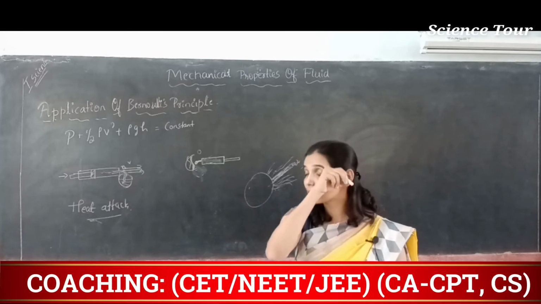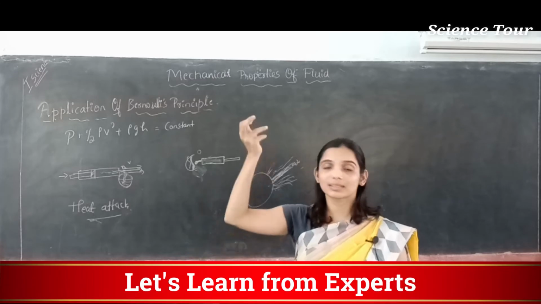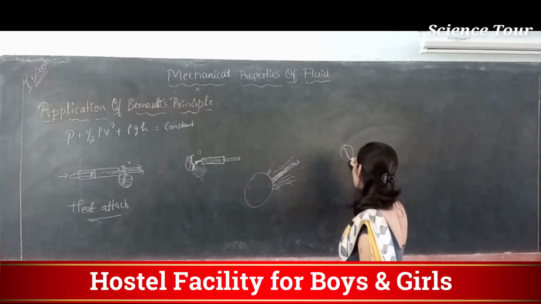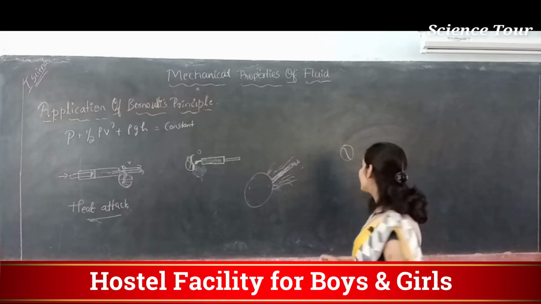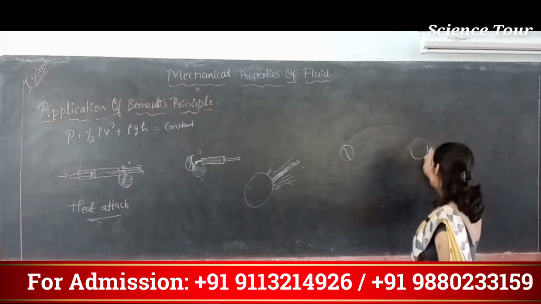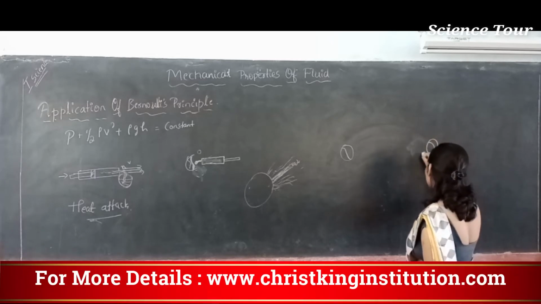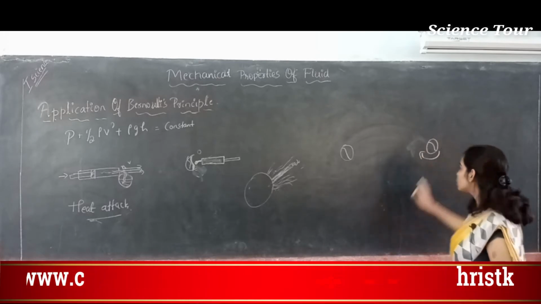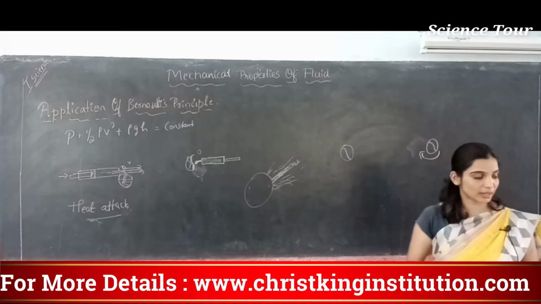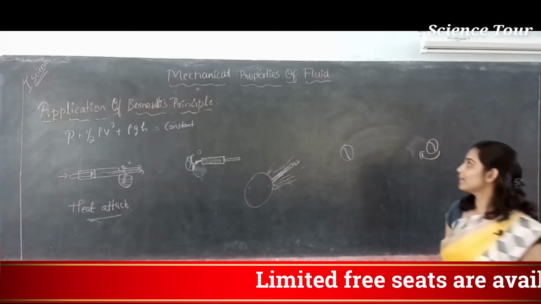So what is the difference? Why does spinning cause an increase in the height of the ball? If this is your ball and the ball is not spinning, and this is another, similar ball which is spinning, the one which is spinning will take a greater height than the one which is not spinning. Why is it so?